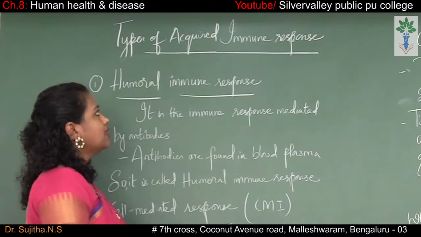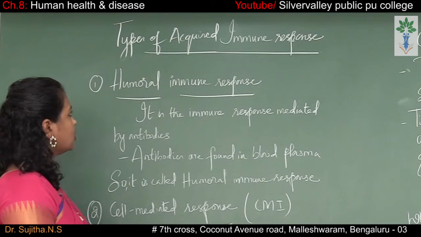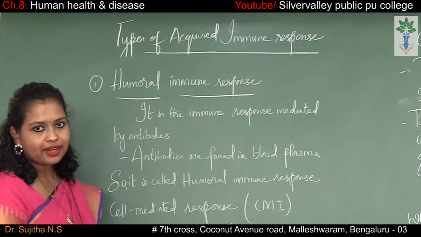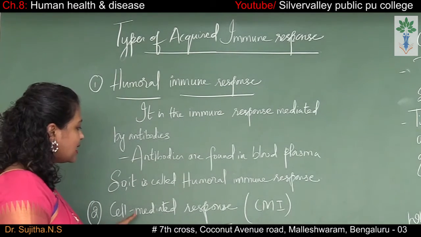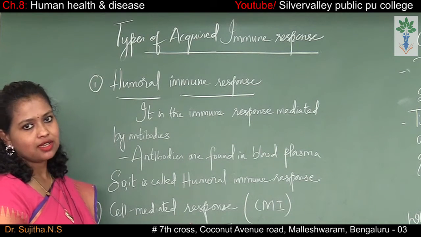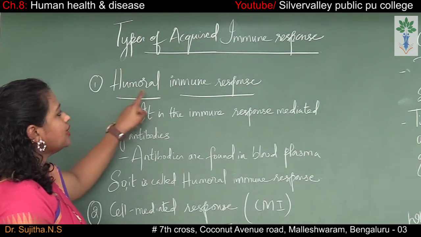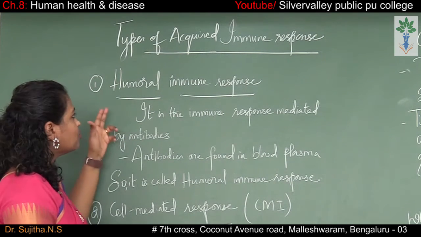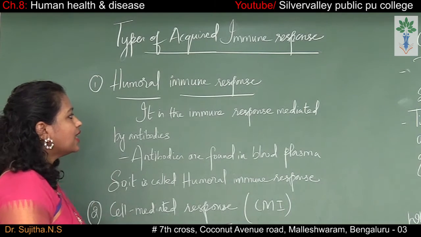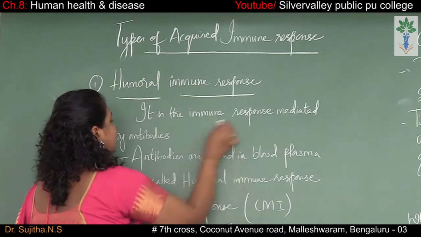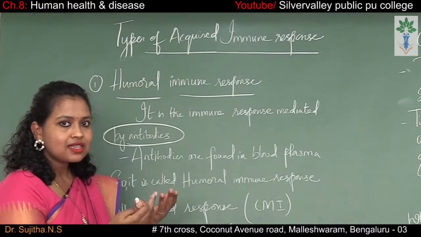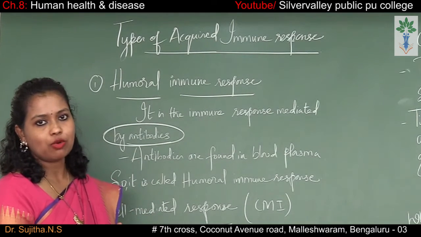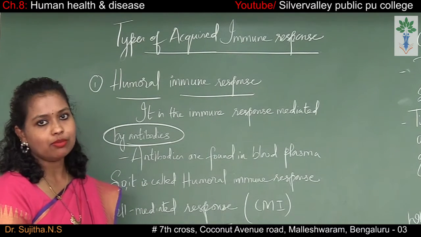Types of acquired immune response. There are 2 types of acquired immune response. The first one is humoral immune response and the second one is cell mediated response. First let's study the humoral immune response. What is humoral immune response? It is an immune response which is mediated by the antibodies. So here the immunity in the body responds by producing the antibodies.